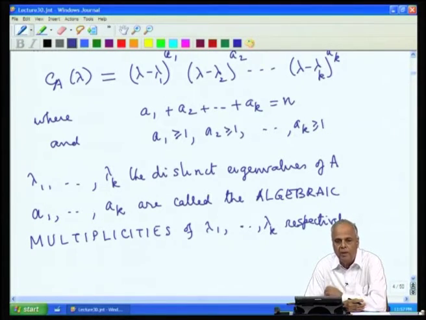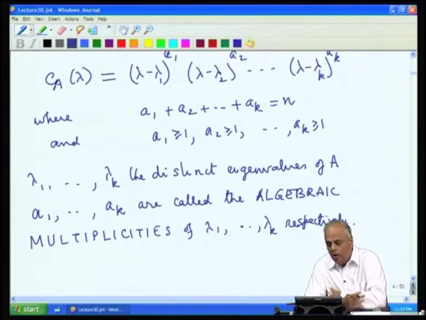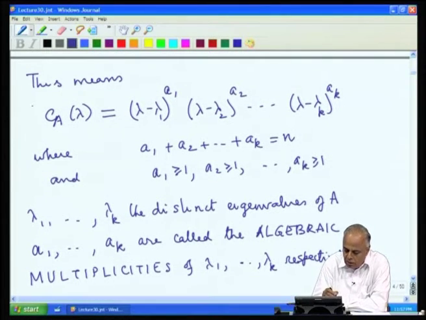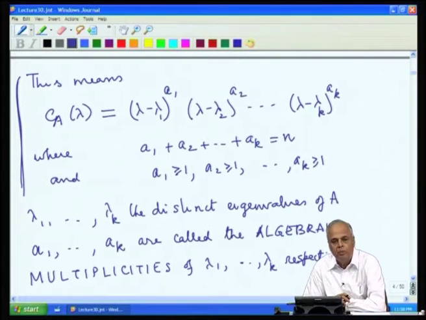Lambda 1 will be an eigenvalue occurring a1 times, lambda 2 will be an eigenvalue occurring a2 times, lambda k will be an eigenvalue occurring ak times. a1 plus a2 plus ... plus ak will be n, and each of these is greater than or equal to 1. So, this is the standard structure of the characteristic polynomial that we will from now on consider.